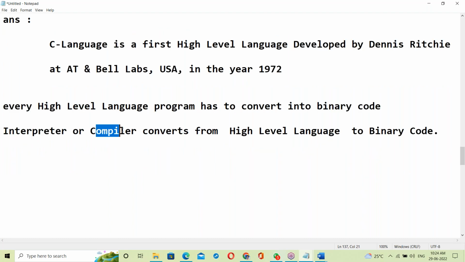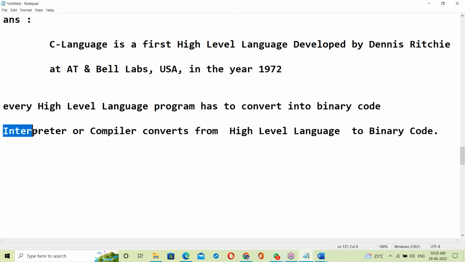What is an interpreter? What is a compiler? To understand Java, first of all you must have interpreter and compiler knowledge: how the interpreter works, how the compiler works. Some languages are interpreter-based, some are compiler-based. In C language, the compiler converts the C program code into binary code.